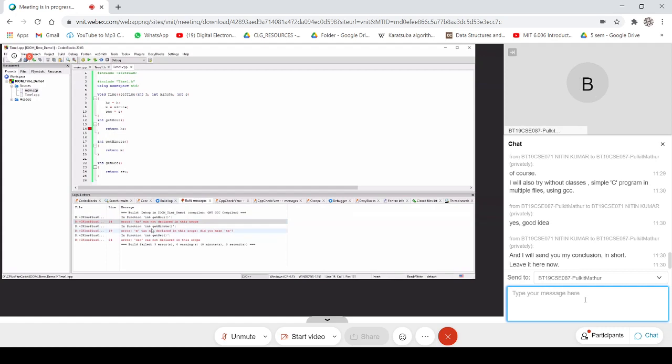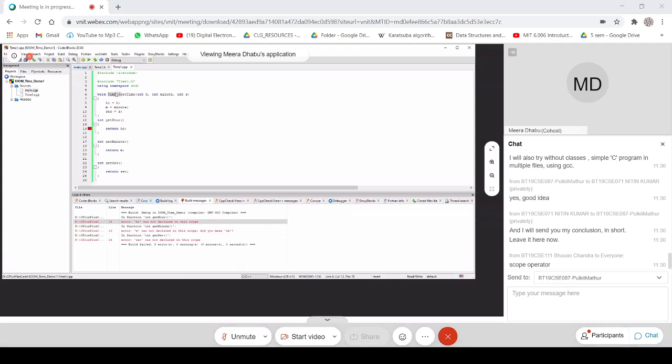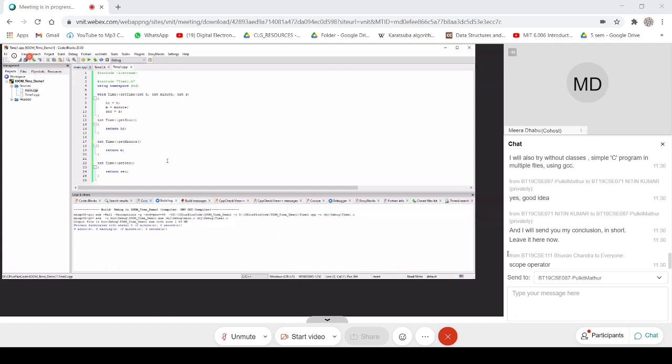Ma'am, we will have to write time double colons HR. Very correct. So what I forgot is to tell whose member method I'm declaring. That's why it is saying HR is not defined. Okay, so very correct. Is this clear?